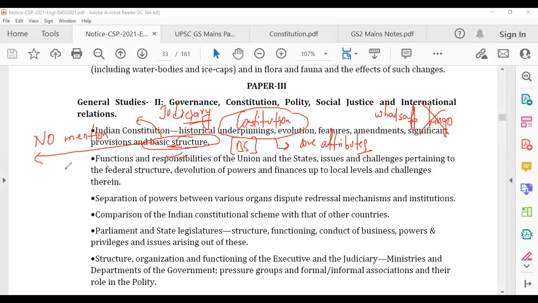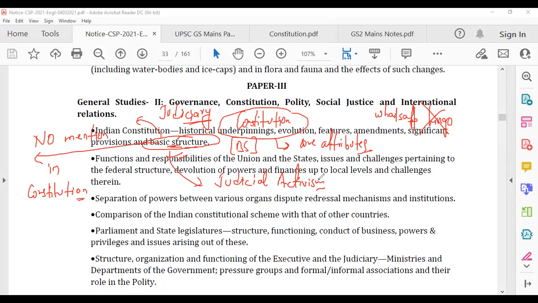So no mention in constitution. Do remember, this is a judicial innovation. This is also called judicial activism. Let's understand it. I will show you so many things, so don't worry about it. We'll go slow. So what is basic structure?